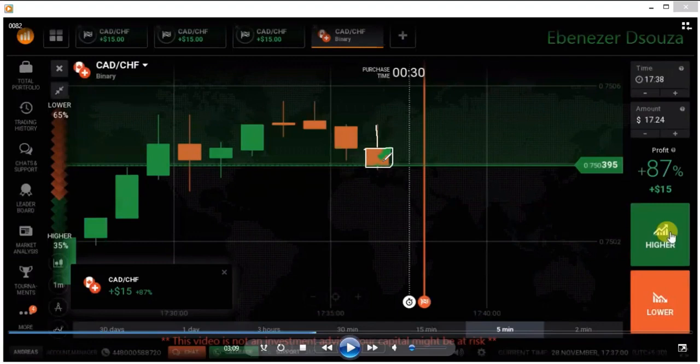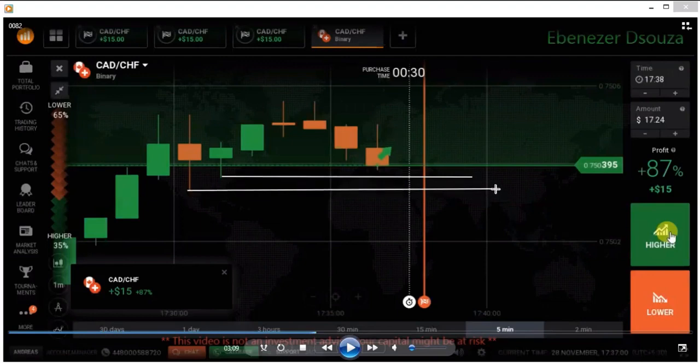This is also a strong candle, but we know there are some buyers at this area. From this level, we are seeing a buyer's entry. A very strong buyer's entry. Already we are seeing a buyer's entry in this candle from this level.